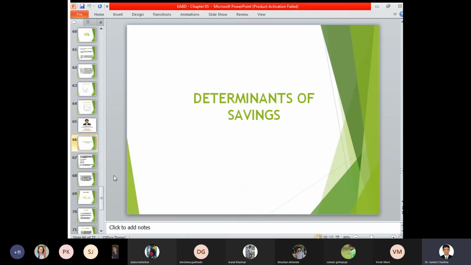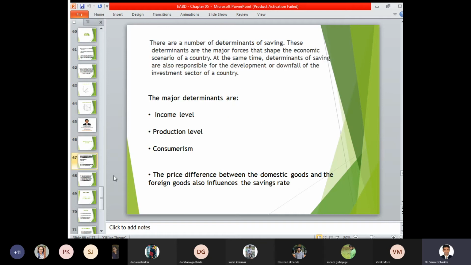Determinants of savings. We have seen determinants of consumption and determinants of investment. Now let's look at determinants of savings. The major three determinants of savings are income level, production level, and consumerism. Income level is applicable on all three perspectives, and it is a major factor as and when the income of an individual consumer changes, whether the consumer is part of a household or part of the national income level. The income level of an individual determines the amount of savings available. If your income increases, your consumption will also increase, your investment will also increase, and accordingly your savings will also increase simultaneously.